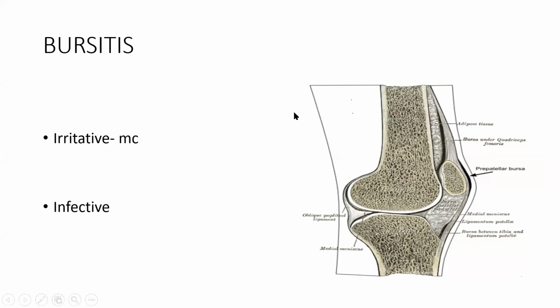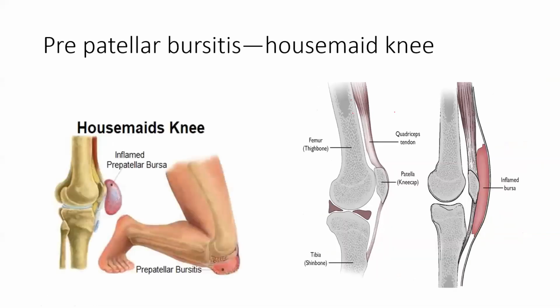So in this picture, this is a bursa. This is one bone and this is your muscle. This is the pre-patellar bursa. Depending upon the location, there are different names of bursa. So we'll start with the pre-patellar bursa. Pre means before the patella. This is your patella, and before the patella is the area of the bursa.